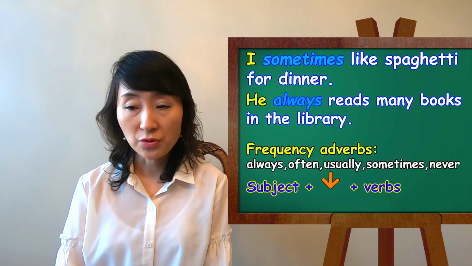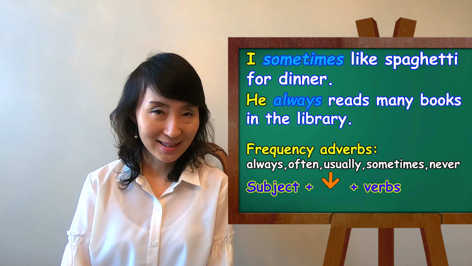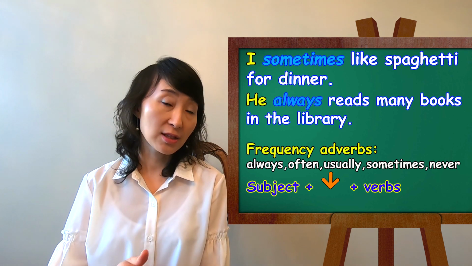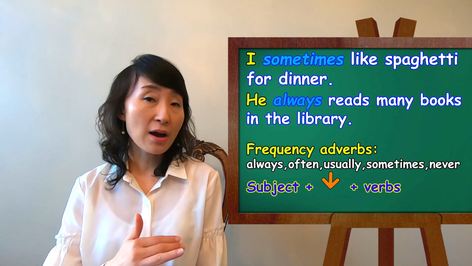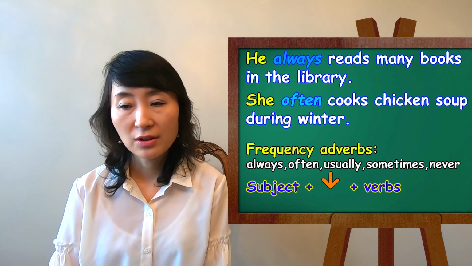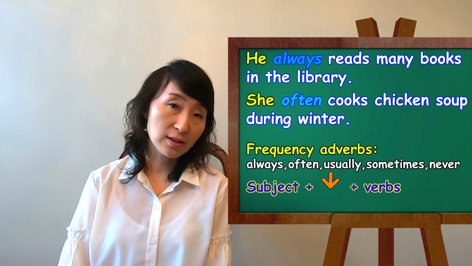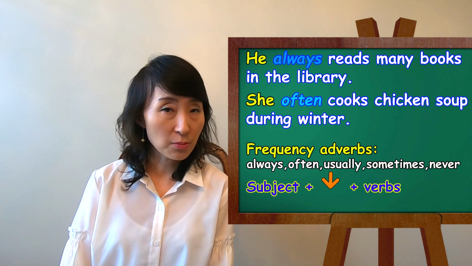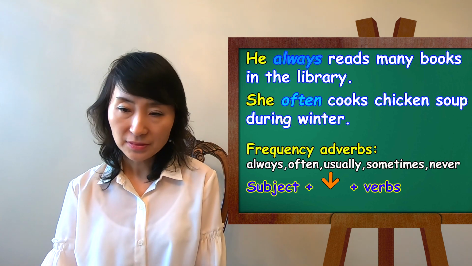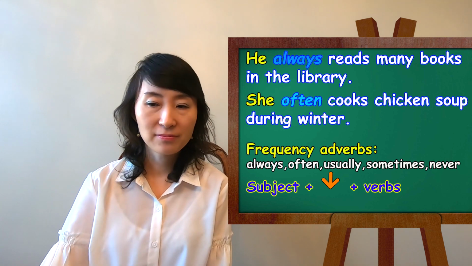He always reads many books in the library. Always. He always reads. So always is a frequency adverb. So we put it after the subject and before the verb. She often cooks chicken soup during winter. Often is a frequency adverb, so we put it after the subject and before the verb.